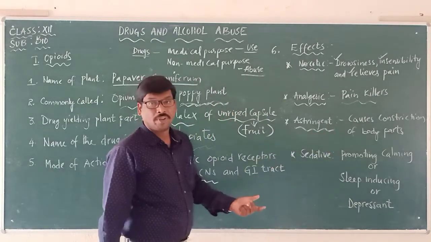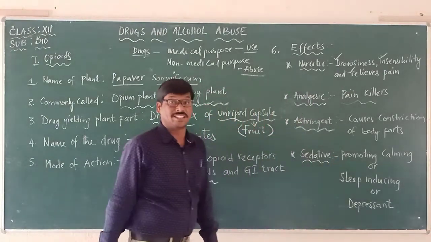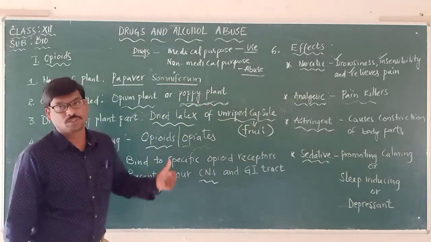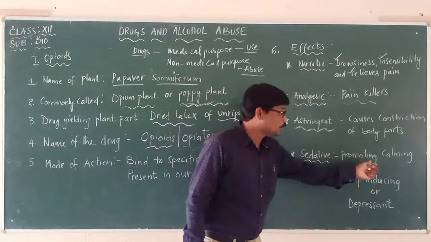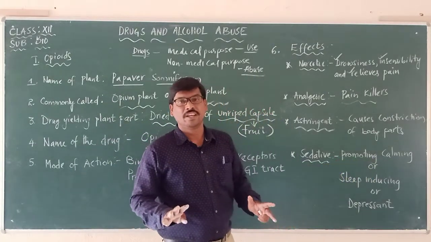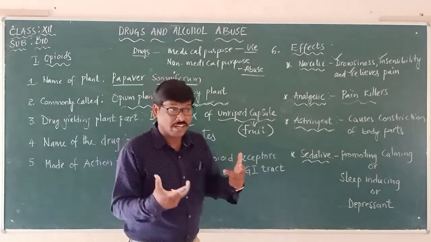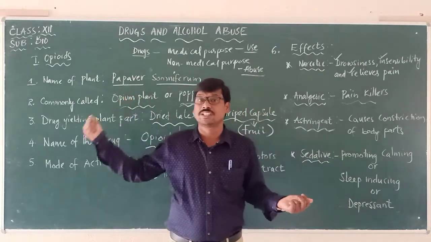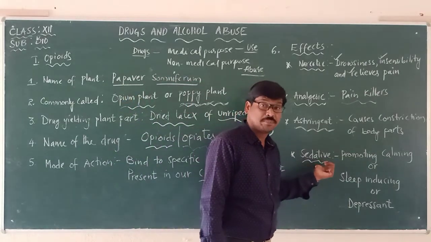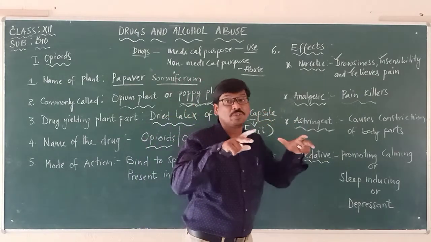And another very important one, sedative. We call it a sedative drug. Opioid is one of the sedative drugs because it promotes calming. If somebody is very hyper and you are unable to control him, then immediately they give these opioids, which behave as sedatives. Sedative means promotes calming. It will bring the body to calm.